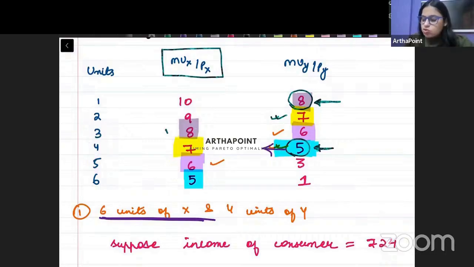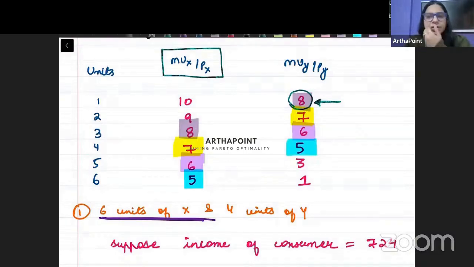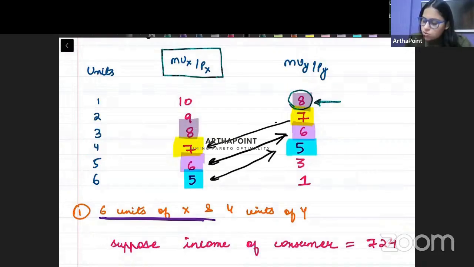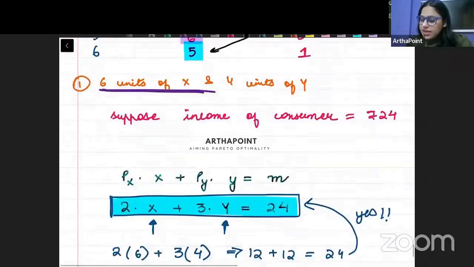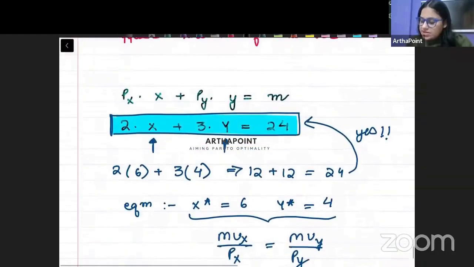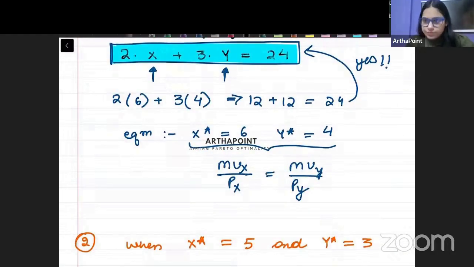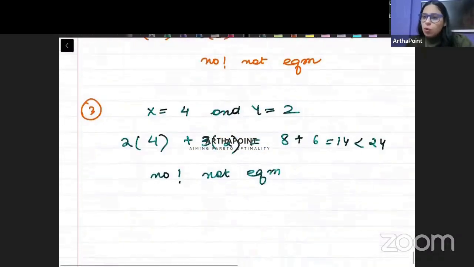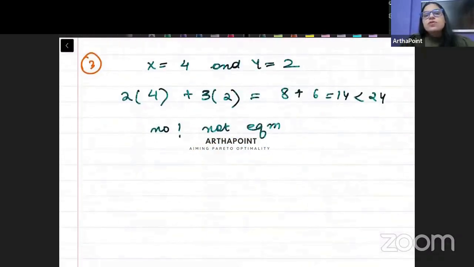Am I making some sense to you? This is where you have attained your equilibrium. So this can therefore be called the equilibrium bundle, right? So you see these two are equal, these two are equal, these two are equal, and these two are equal. For all of these, we have put them in the budget line and we have seen where my budget is satisfied. And we see that the budget is satisfied only when X is 6 and Y is 4, right? So that becomes the equilibrium. वो हमारा equilibrium हो गया, right? This is how you can find equilibrium.